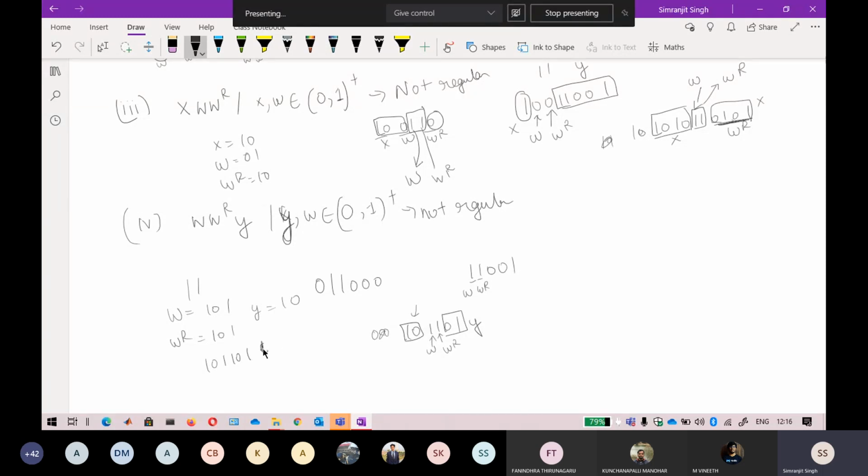So now you will be thinking that for this part, if I take this W as W and this W as WR, and this is your Y, that can also happen. But because I cannot write a regular expression with it, I cannot give you another string to check it. Okay, so just let me see what I can give you.